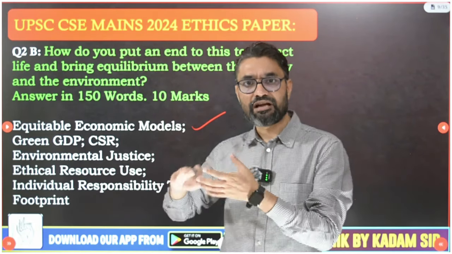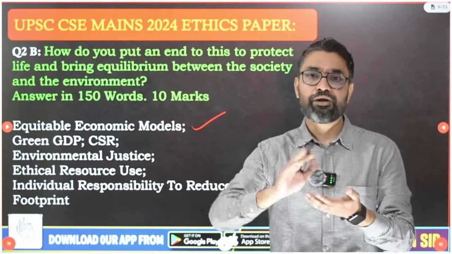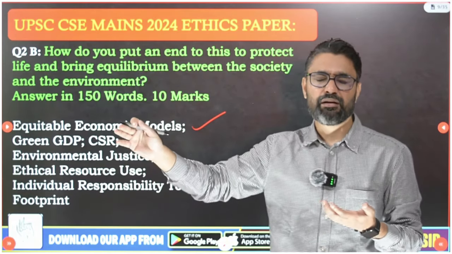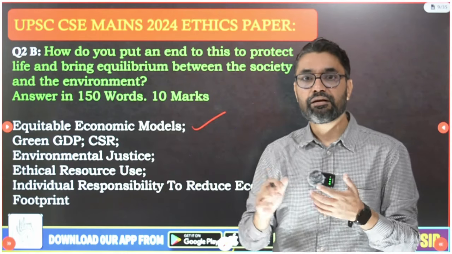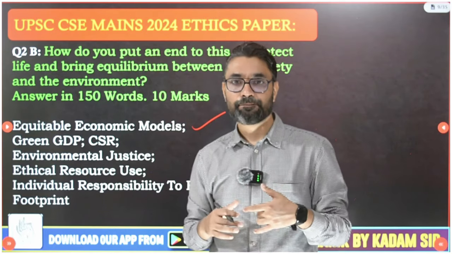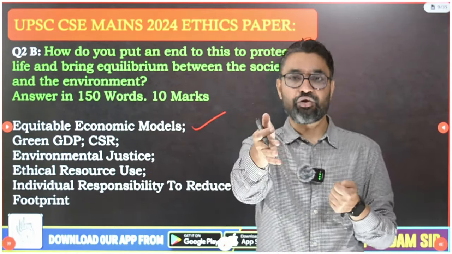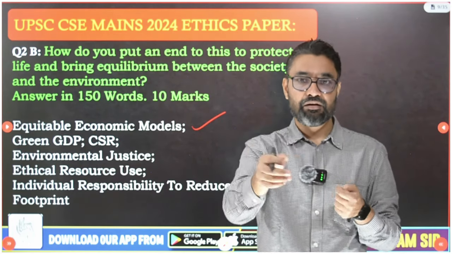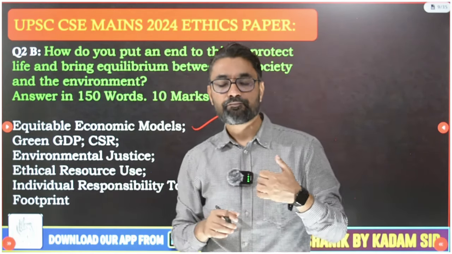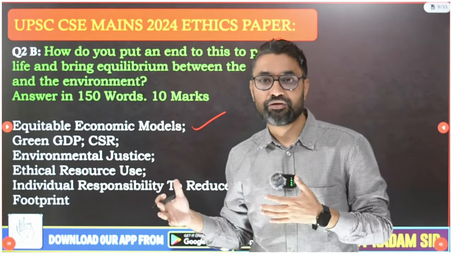So in our economics, are we creating these spaces for flora and fauna? Everywhere we are crowding out animals, destroying their habitats. Rather, we need to create an equitable economic model where we make more space for those animals. In my app classes I give my predictions of essay topics, what I think UPSC will ask, and there I have given one essay topic: we are not the only species on this planet.